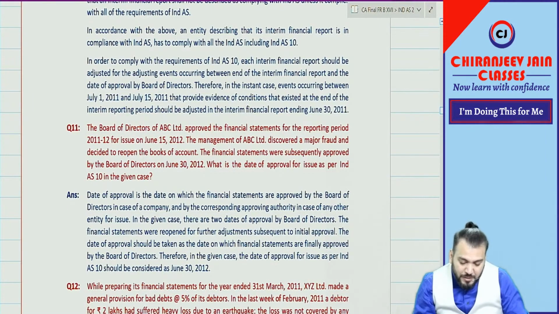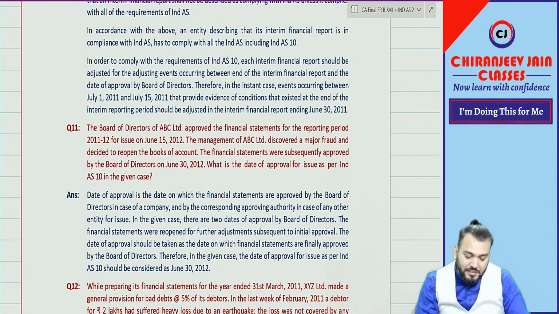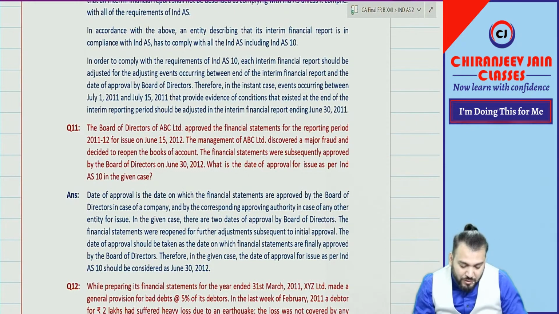Then the management discovered a major fraud and decided to reopen the books of account. The financial statement was subsequently approved by the board of directors on June 30. What is the date of approval for issue as per Ind AS 10? So what is the date of approval?